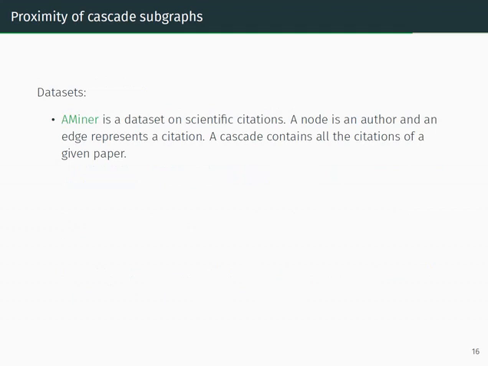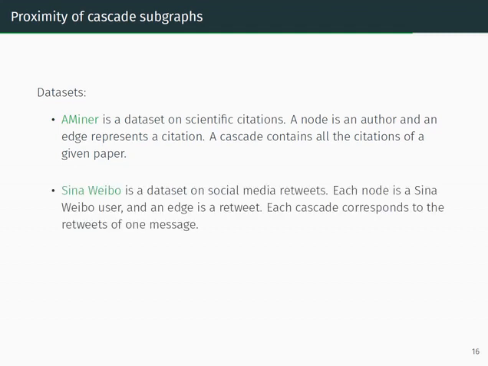We look at two datasets. The first one is AMiner, which is a dataset on scientific citations. Here, a node represents an author, and we have an edge between two authors if the first one cited the second one. A cascade contains all the citations of a given paper. The second dataset, Sina Weibo, is a dataset on social media retweets.